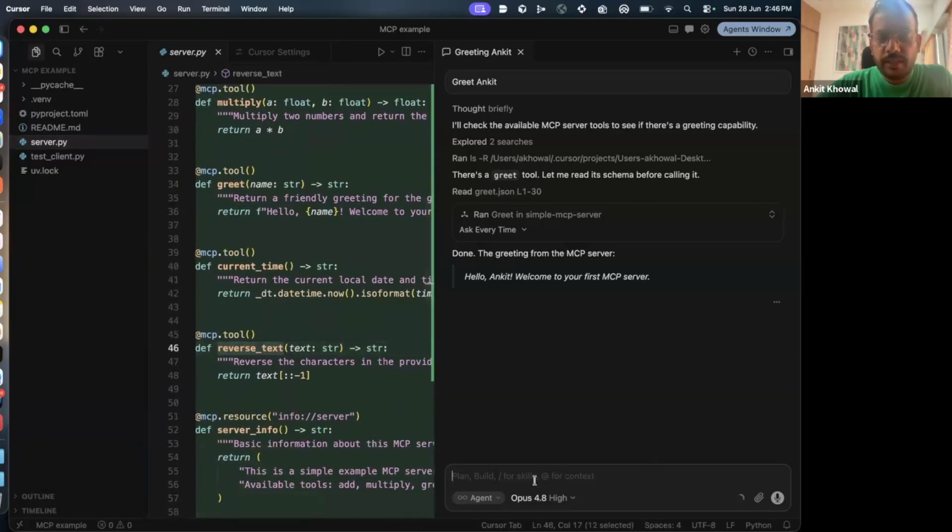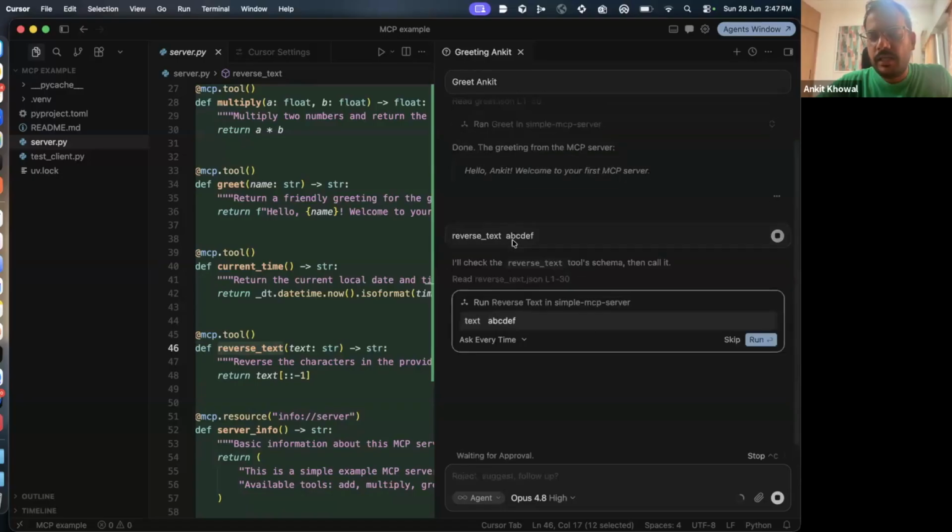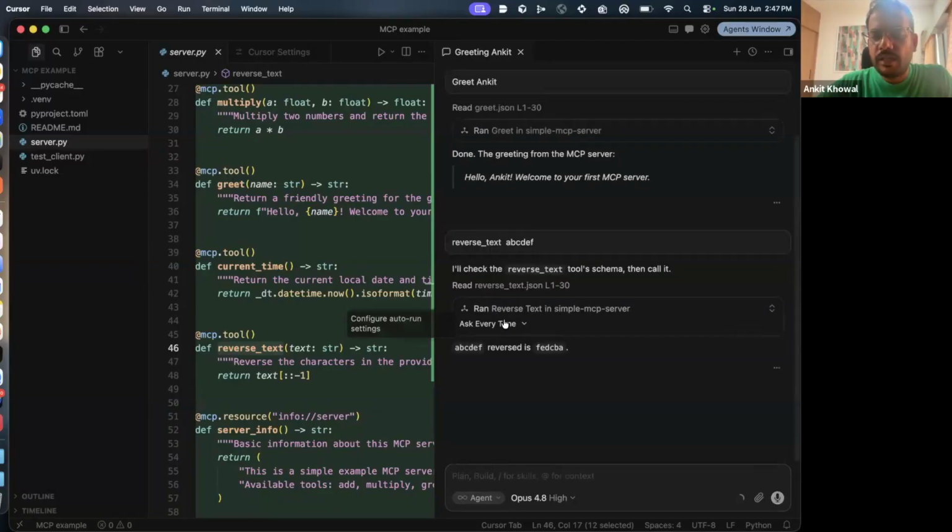We can also take reverse text. For example, let's say I say, reverse the text A, B, C, D, E, F. This is an MCP client. The major distinction here is that it's not directly doing the reverse. LLMs can do it themselves, but it's checking, do I have a tool registered? It sees that there is a tool in the tool list where it can forward this task to an MCP server. It asks, should I forward this task? I run it, and it passes the task to the MCP server. The MCP server gives back the response, FEDCBA, which is the reverse, and then it formats and gives me this response. So this is what a basic MCP server looks like.